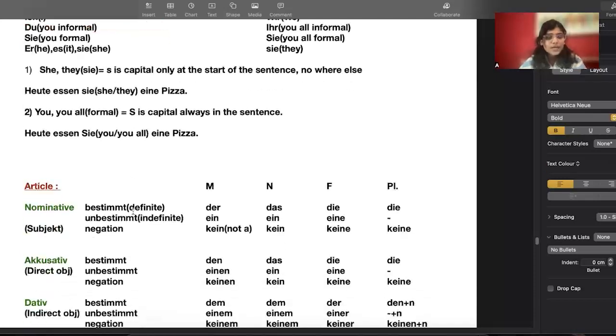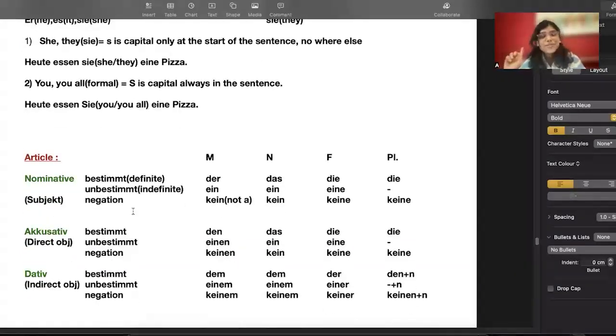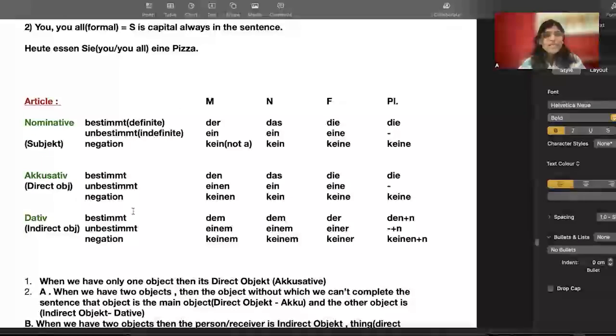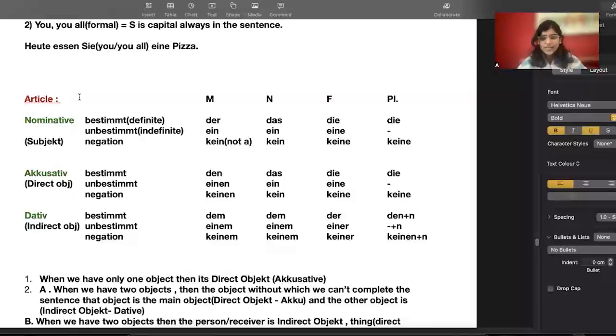Okay. Now the important and the hot topic for today is articles. So in English, how many articles are there, guys? In English, we have a, we have an, and we have the, right? So these are the three articles that we have in English, correct? But in German, there is no an. So we don't have this article an in German. We just have a and we have the.